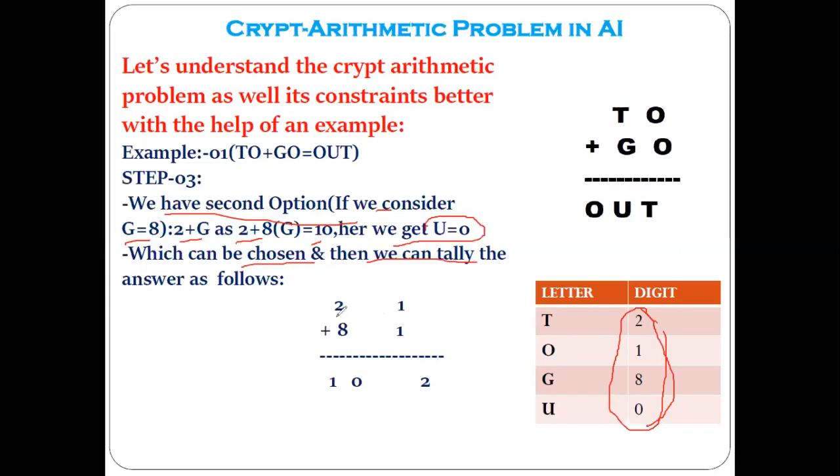That means the addition of these two should come to 102. Correct. 102 must come. Then and only then we can say you have solved the crypt arithmetic problem successfully. Got the point?